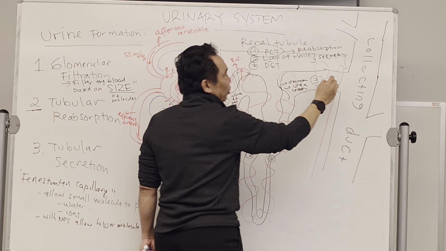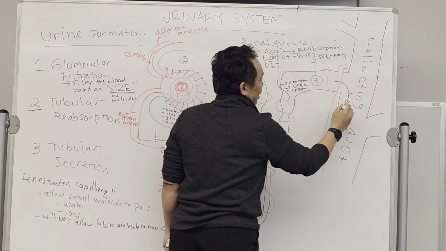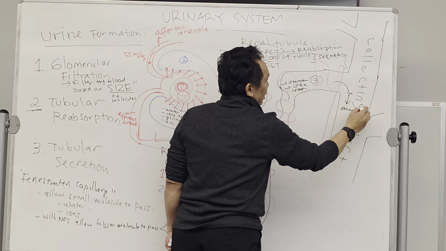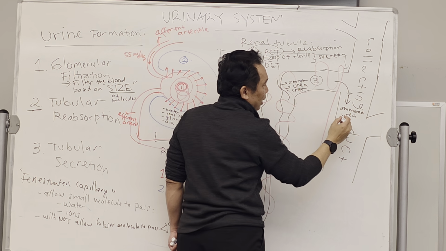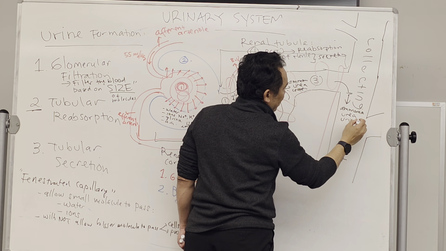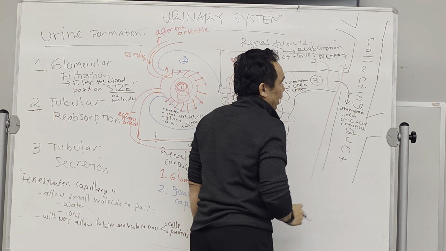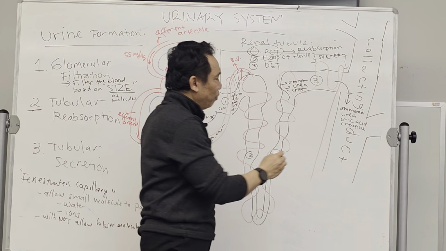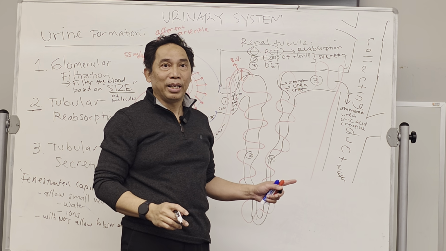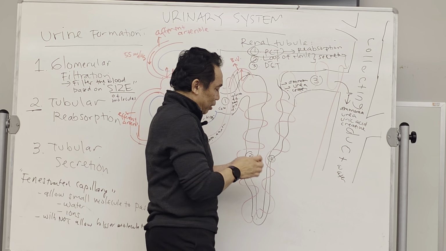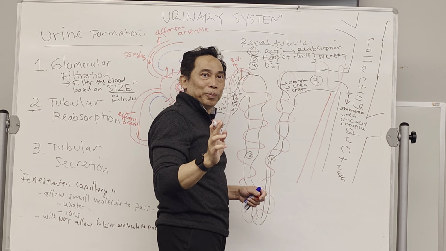And then finally, they have to enter into this collecting duct. So this one has to be the final product. Ammonia, urea, uric acid, creatine have to be present in the collecting duct. Of course, water. Water is still there. Are you with me? Now, look at this blood. Blood still follows the collecting duct too.